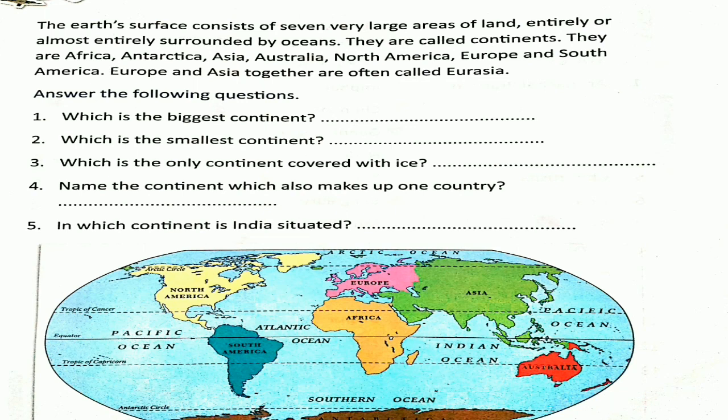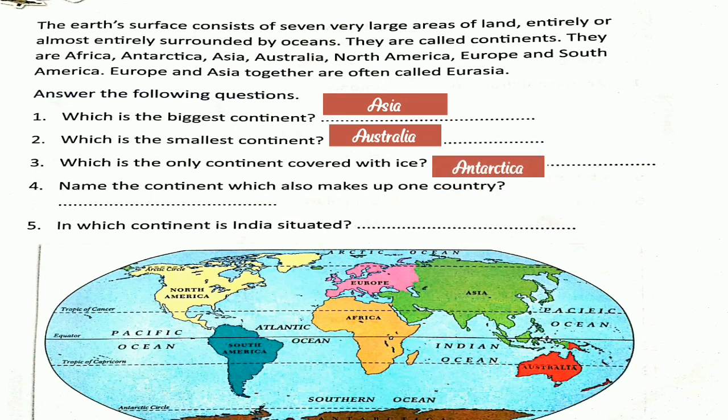So, answer the following questions. Number one, which is the biggest continent? It's Asia. Asia is the biggest continent. Very good. Now number two, which is the smallest continent? The smallest continent is Australia. Then number three, which is the only continent covered with ice? It's Antarctica. Antarctica is covered with ice.